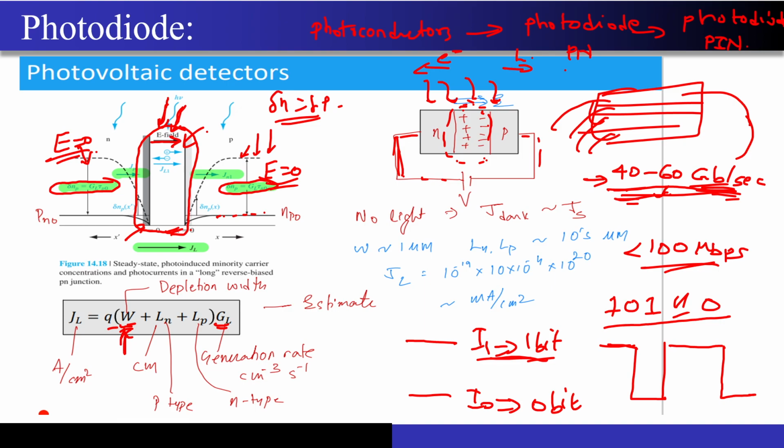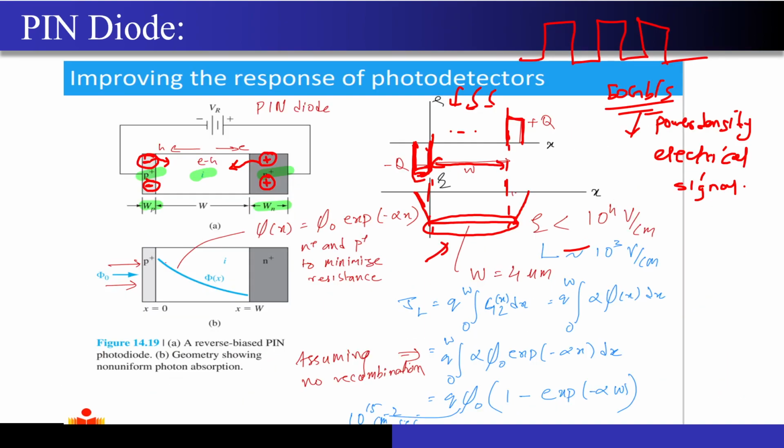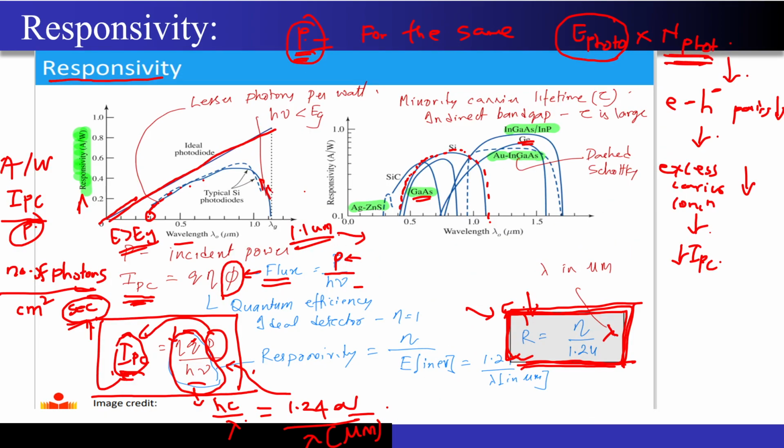Now coming to the photodiode, I won't go into a lot of detail. I just want to give you one formula for the responsivity. The current in the photodiode is equal to efficiency times Q times P divided by h mu. This is one formula that I know.